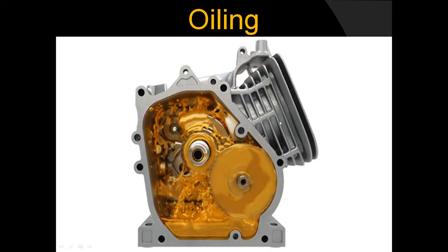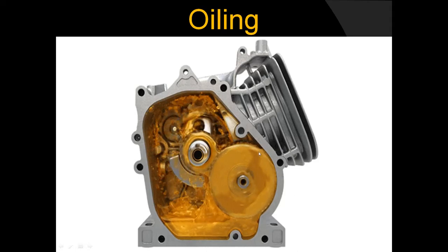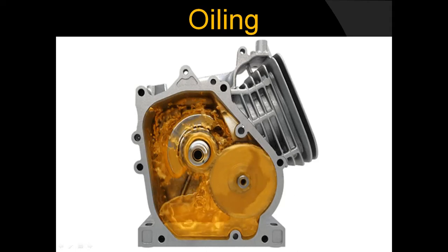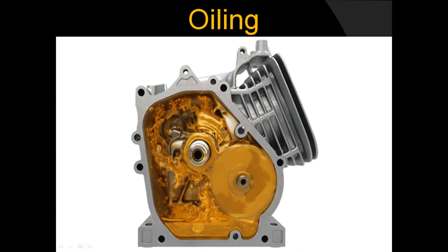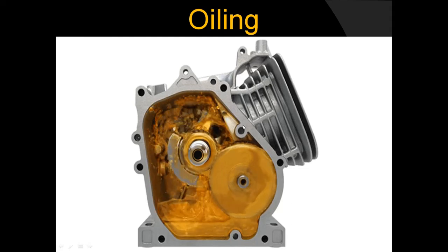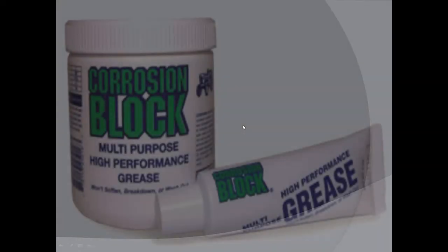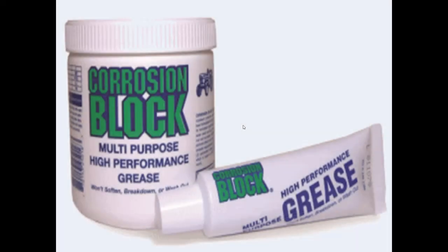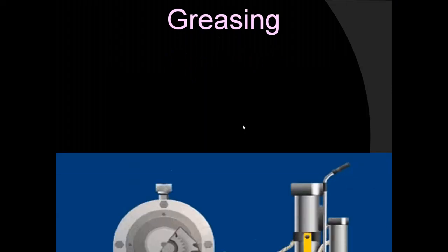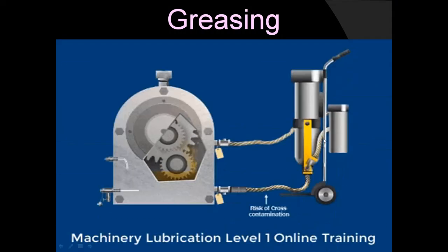You might have seen oiling of vehicles, oiling of engines, to avoid corrosion and also for the smooth functioning of engines, and also greasing. So we can apply grease to avoid corrosion. Here you can see greasing. Greasing helps to avoid corrosion. Simultaneously, it also helps in smooth functioning of machinery parts.